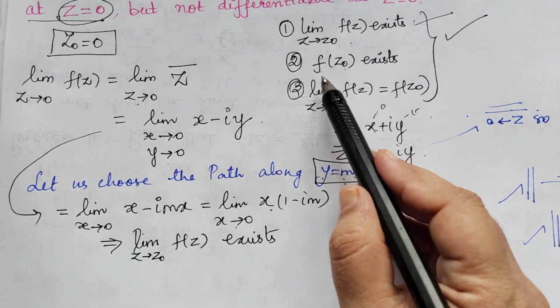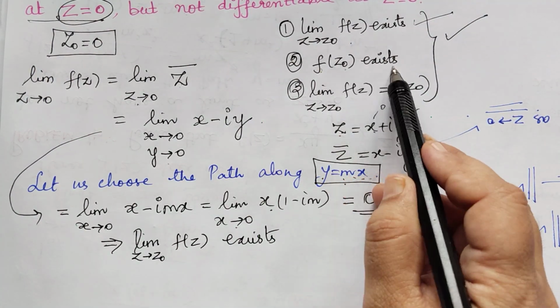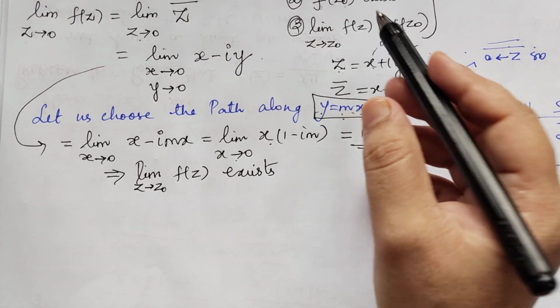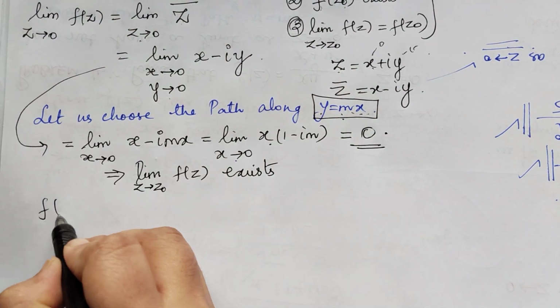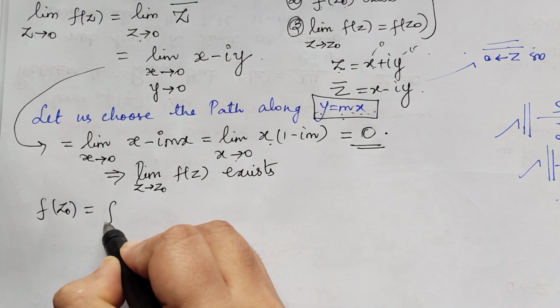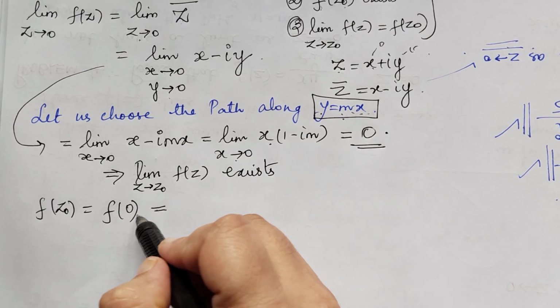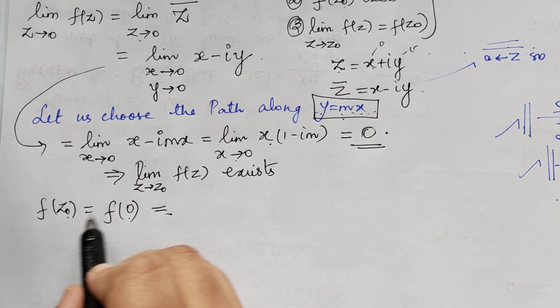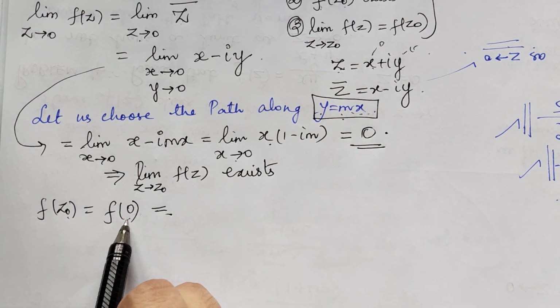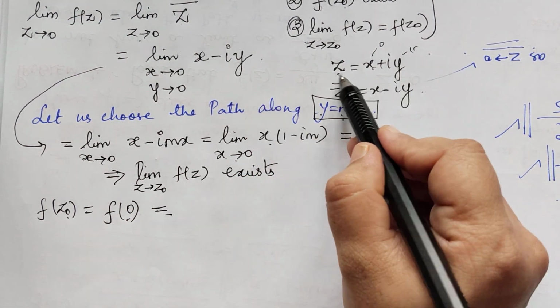The second condition is we have to check whether f of z naught exists. So what is f of z naught? F of z naught is equal to f of 0. So let us substitute 0 at the place of z naught, that is at the place of z. So what is z actually? X plus iy.